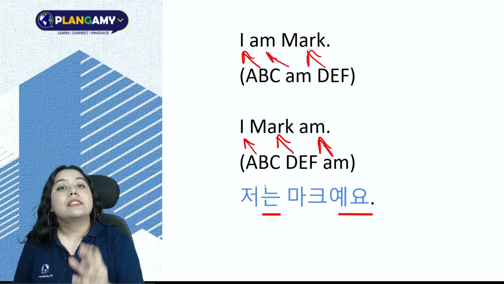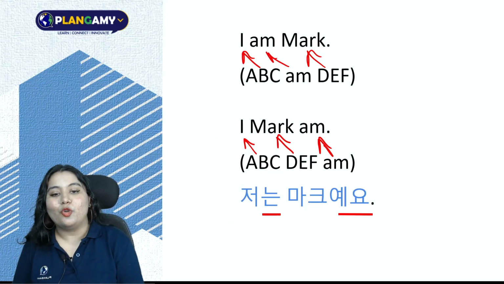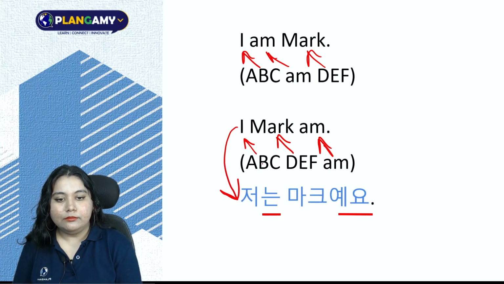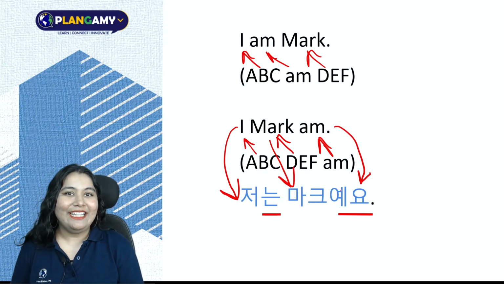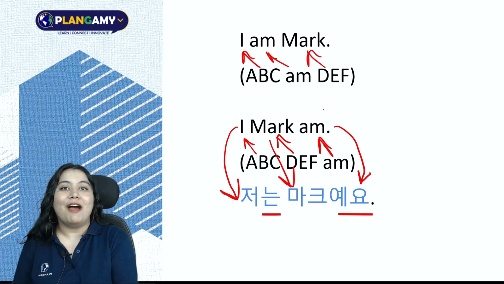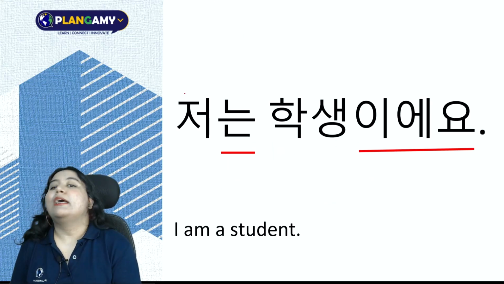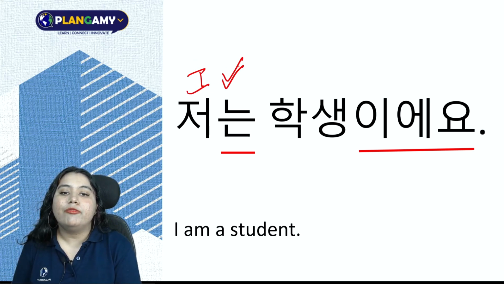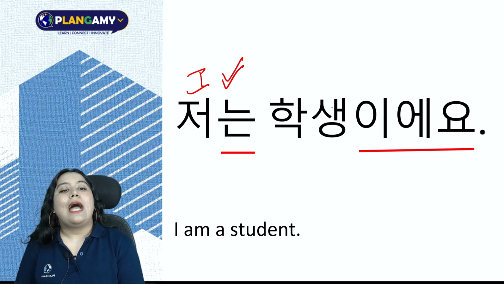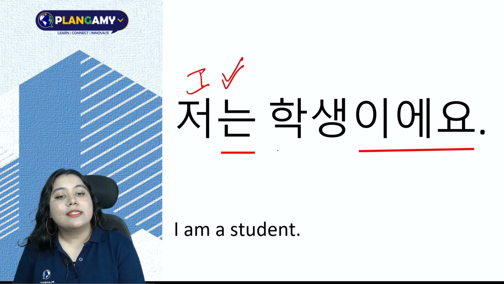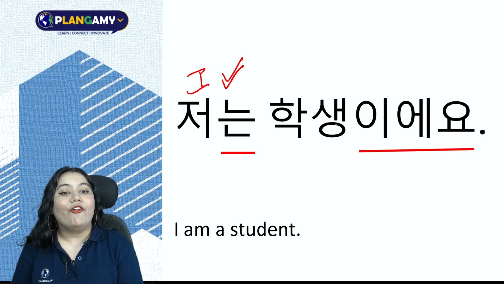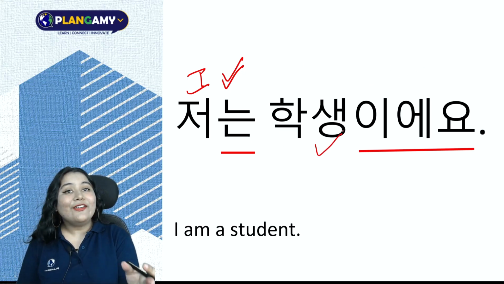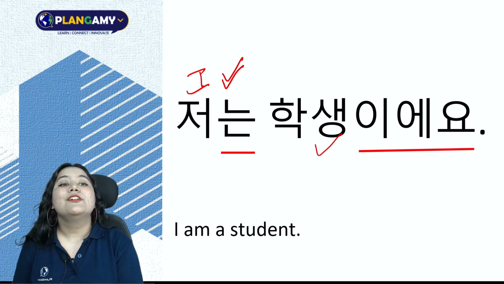Now, let's try and translate this in Hanguko. I mean Korean. Yes. So, 저는 Mark 예요. 저는 마크예요. I am Mark or I Mark am. Let's see a few more examples. I have 저는, I. Now I'm pointing out that I'm talking about myself with this 저는. 저는 학생, we learned 학생 is a student. Yes. So 저는 학생이에요. Because 받침, so I'll add 이에요. 저는 학생이에요. I am a student.